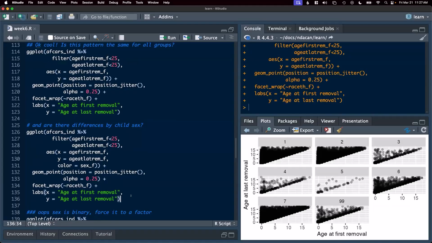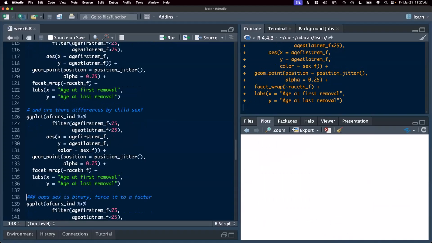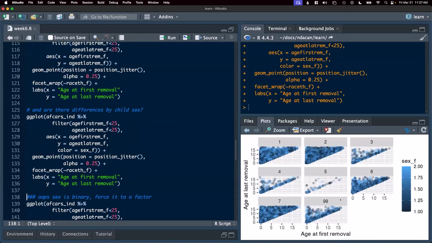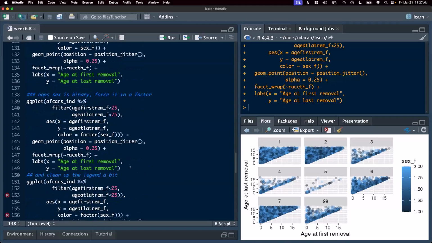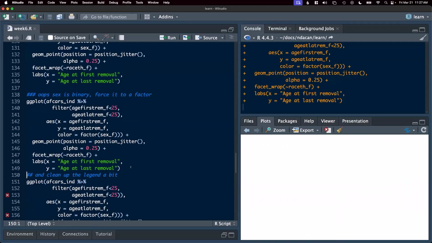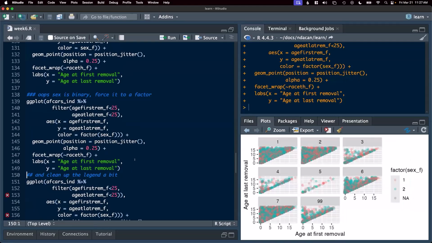Maybe we want to look at child sex. There's no reason we can't take our basic plot here, copy paste it, and then add a color argument. Now we have color. Okay, but again, we didn't factor it first. So we have this treated as continuous, which is a little funky. We're going to switch it over to factor. Now we have the pinks and the blues.